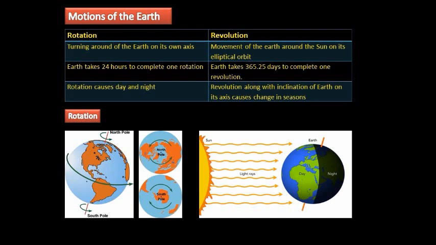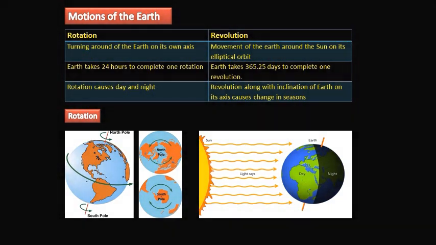So, the rotation causes days and night, right? During rotation, only one side of the Earth is always visible to the direct rays of sunlight. So, the side which faces the direct rays of sunlight experiences a daytime, and the side which is exactly opposite to the direct rays of sunlight experiences nighttime. So, the rotation of the Earth from west to east causes changes in daytime and nighttime.